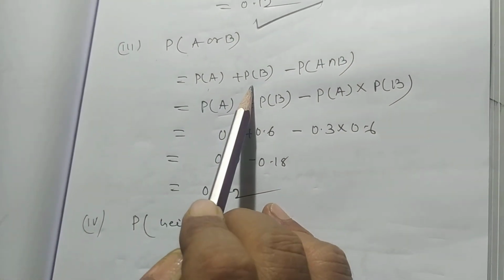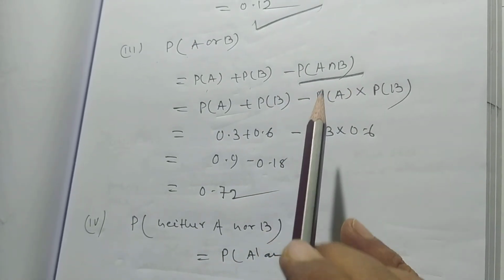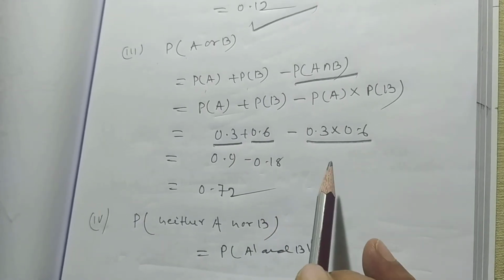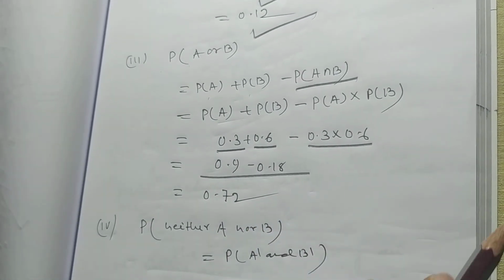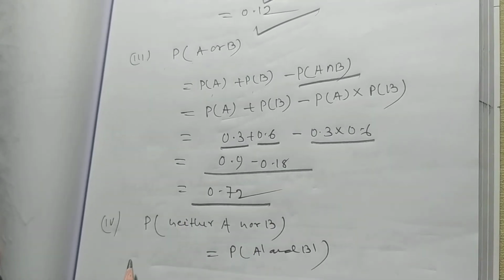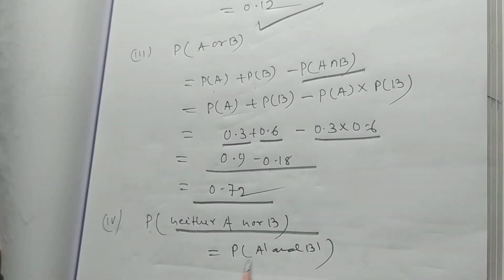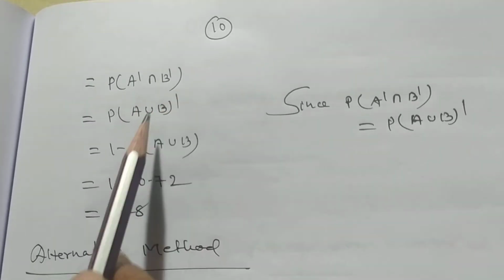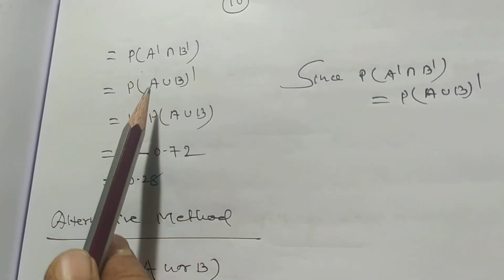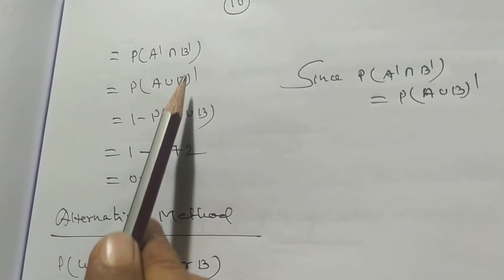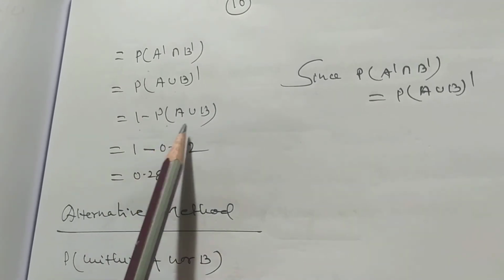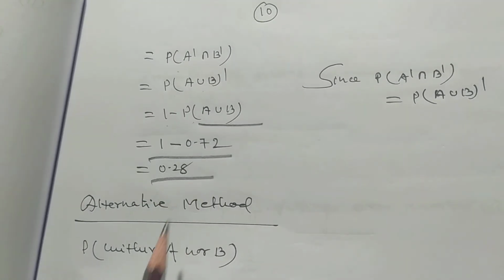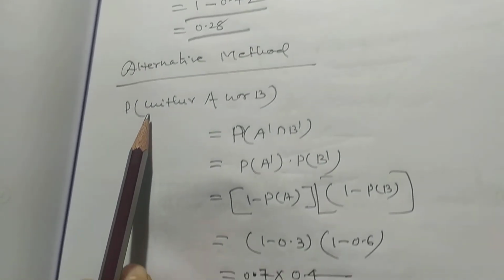Probability of A plus probability of B minus probability of A intersection B. And this is 0.3 plus 0.6 minus 0.3 into 0.6, that is 0.9 minus 0.18, that is 0.72. Probability of neither A nor B, that is probability of A dash and B dash, that is probability of A dash intersection B dash. And probability of A dash intersection B dash can be written as probability of complement of A union B, that is 1 minus probability of A union B, that is 1 minus 0.72, that is 0.28.